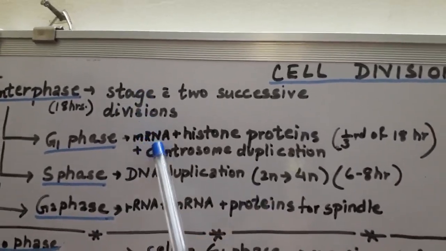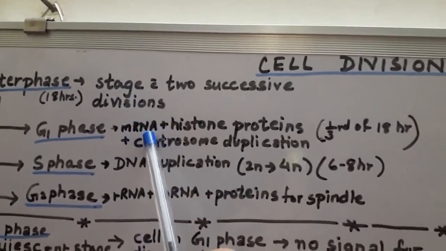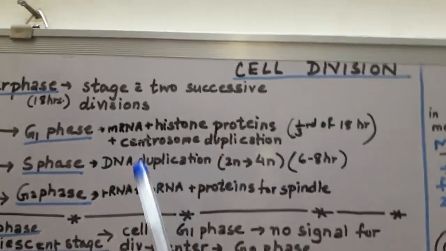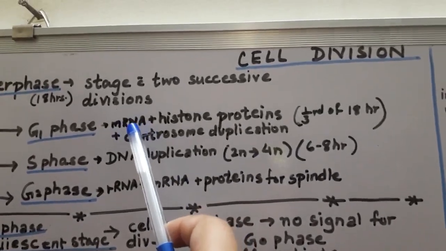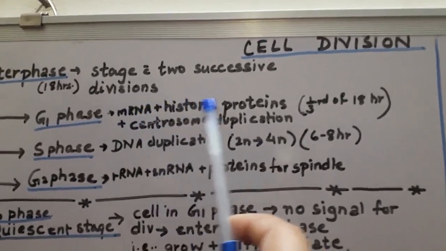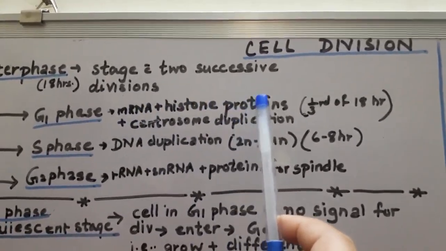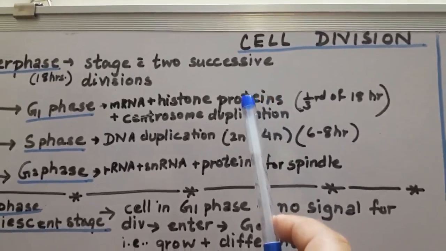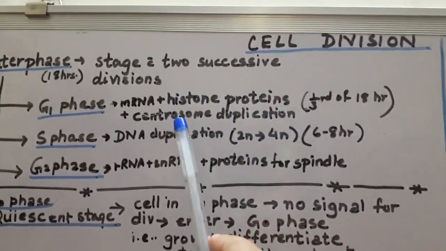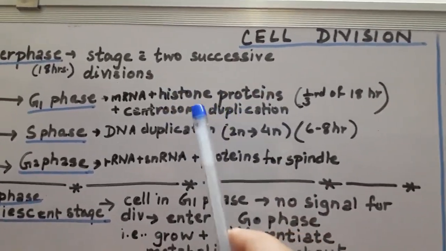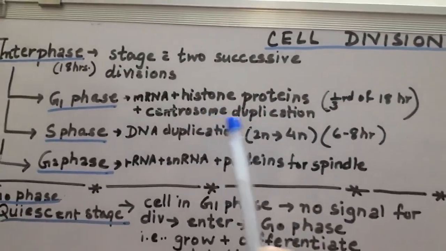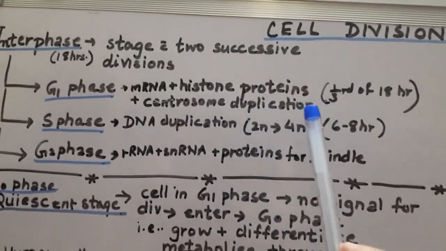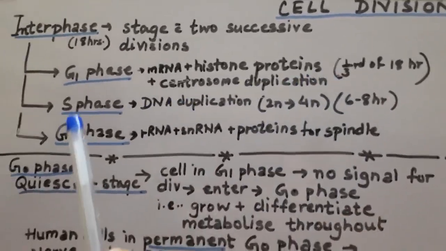In the G1 phase, a cell prepares mRNA and histone proteins which are required for further packaging of the DNA molecule, and the duplication of the centrosome, that is centriole formation, which will lead to spindle formation ahead in cell division.